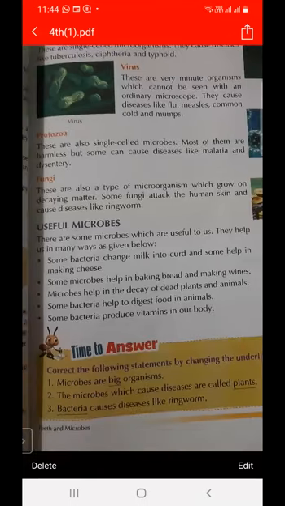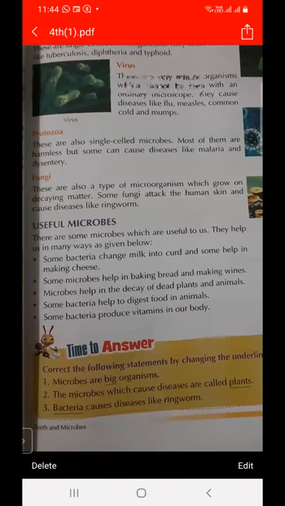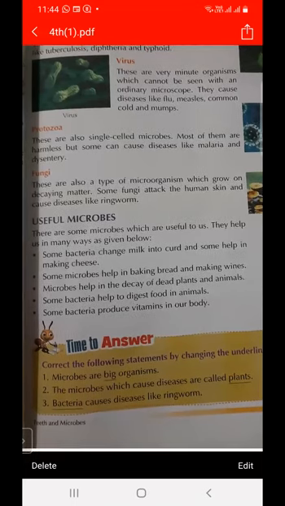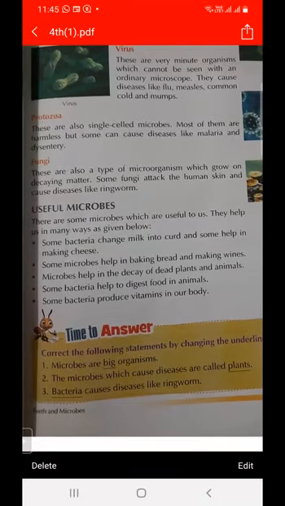So how are they useful? Some bacteria change milk into curd and some help in making cheese. Some bacteria change milk into curd and also help in making cheese. So they are useful microorganisms. They are used to convert milk into curd.